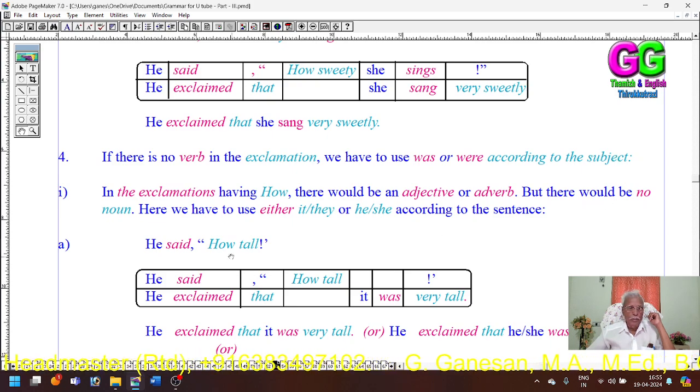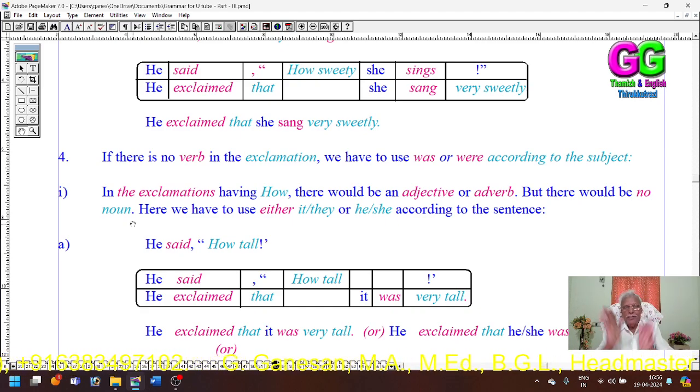But there should be no verb and no noun. Here we can use any one of the four pronouns, he, she, it, they, according to the pattern of the sentence.